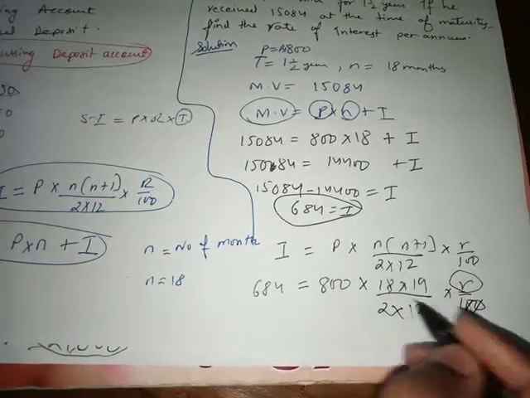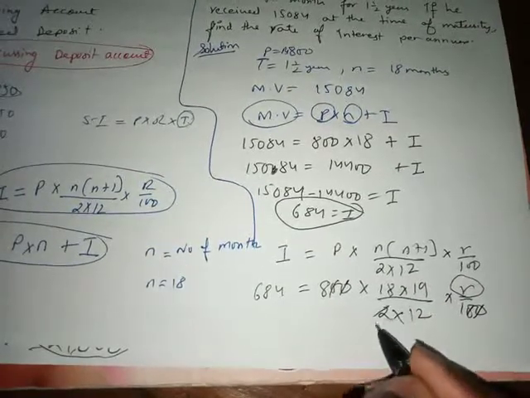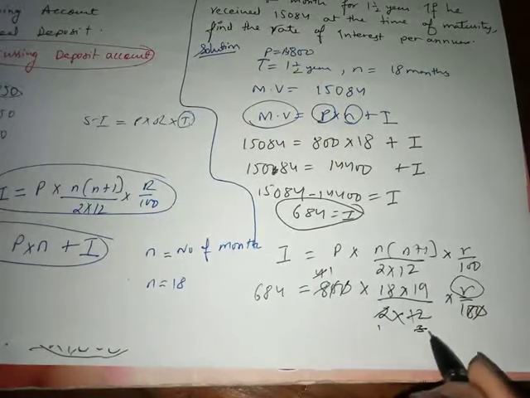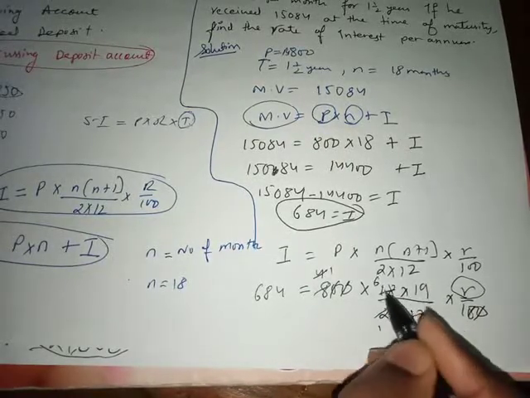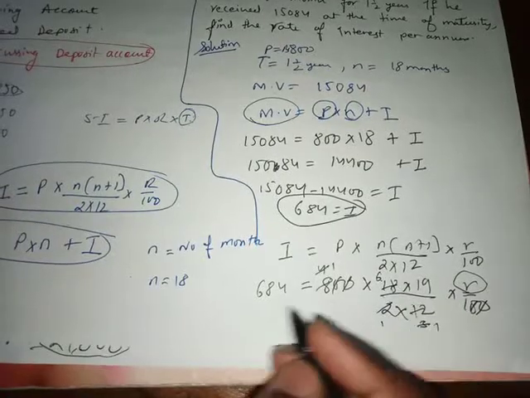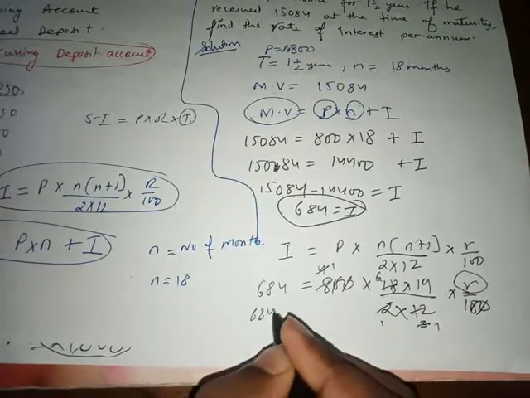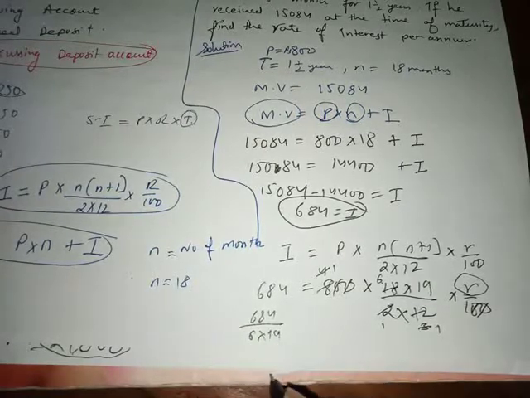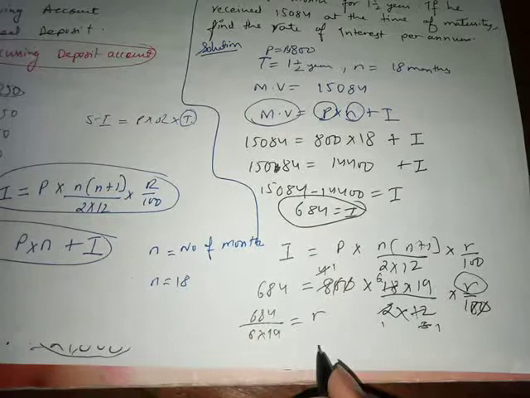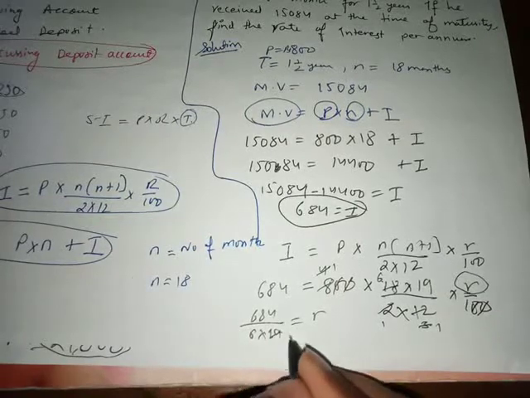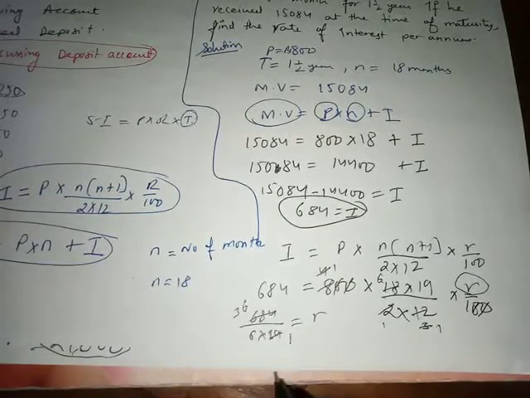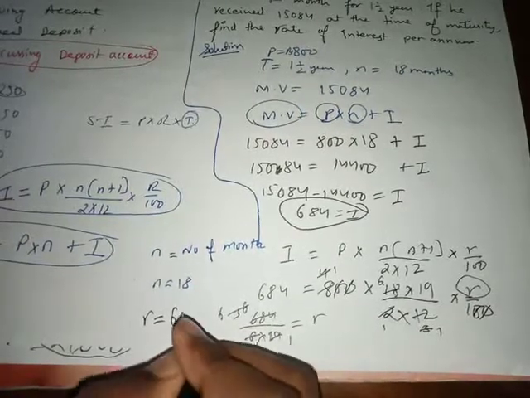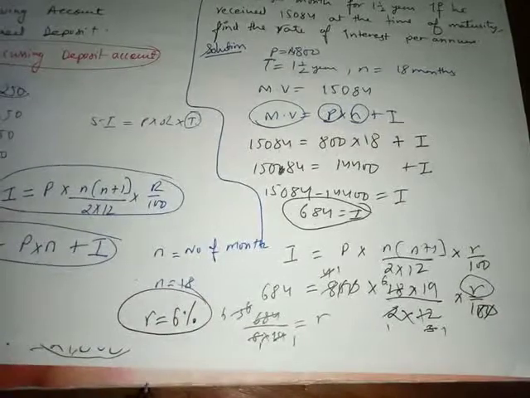So I can cancel the zeros over here. 2 ones are 2, 2 fours are 8, 4 ones are 4, 4 threes are 12, 3 ones are 3, 3 sixes are 18, and only 6 and 19 are left. So what I'll do, 684 divided by 6 into 19 equals r. If you divide this, 36, and 6 sixes are 36. So what is r for me? r is 6%. I got r as 6%.